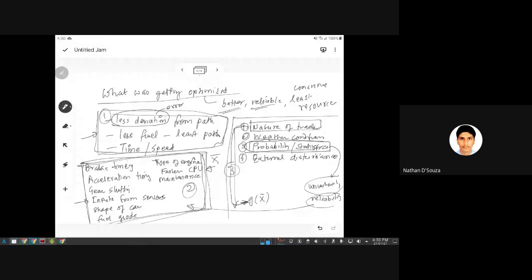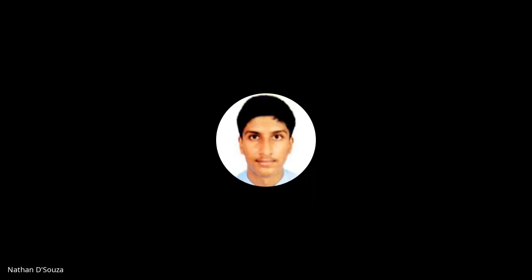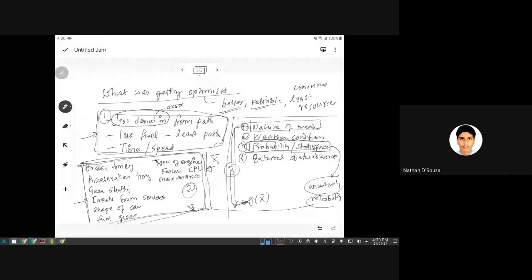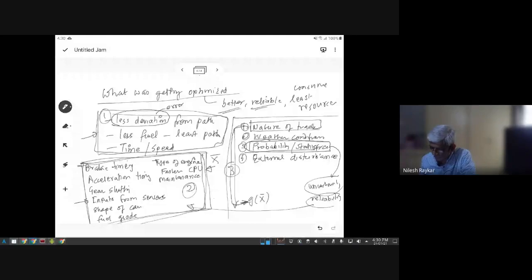The width of the track would need to be more than a certain amount. Yeah, that's good. So width should be greater than a certain amount. The constraint would be expressed as less than.